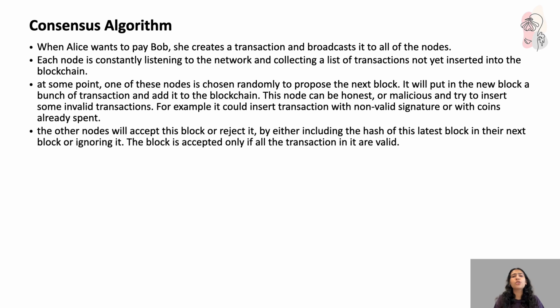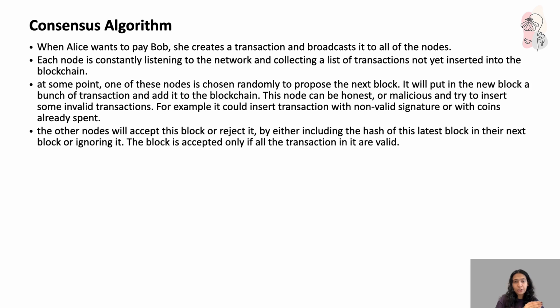Then this node can be honest, or it can be malicious and try to insert some invalid transactions. For example, it could insert a transaction with an invalid signature or with coins already spent. With coins already spent, I mean double spending. We'll see more on it in the upcoming slides. So here's the risk.